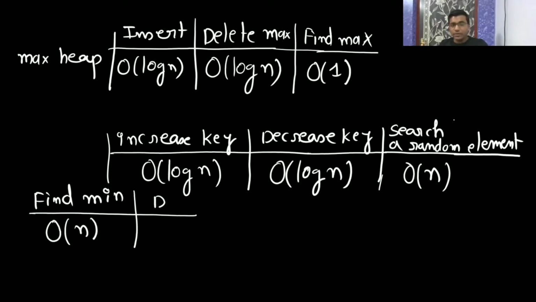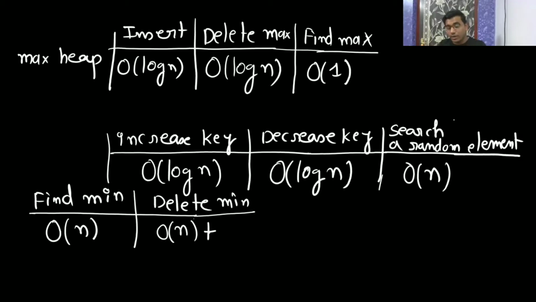Now after finding the minimum, if we do delete min, what is going to be the time complexity? Now you find the minimum, and I am asking you to delete the minimum. So to find the minimum, you are going to take big O of n. Now after deleting that element, for delete min you have to first find the min. To find the min, it is going to take big O of n.